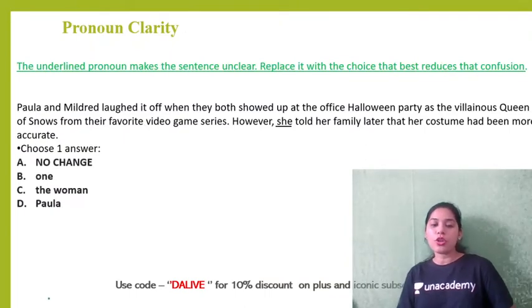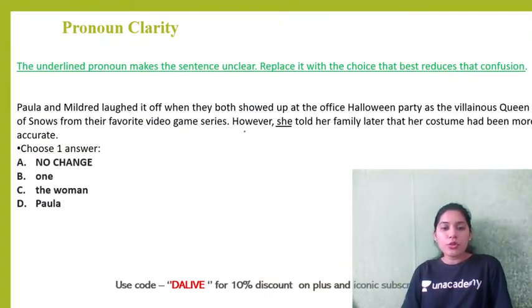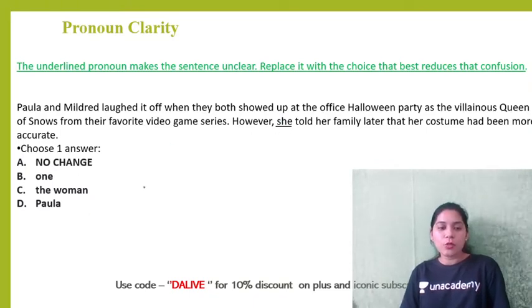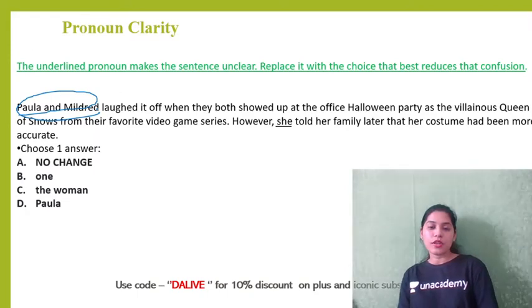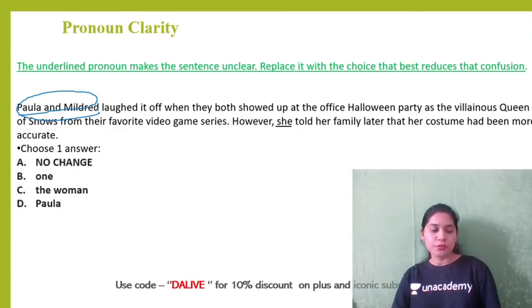It will all depend on the context, of course. Now, the underlined portion will be unclear or maybe incorrect. You have to choose the correct option to correct it. So, read it carefully. There are two people, Paula and Mildred. So, what will be correct? Read the sentence carefully. I'll show you the answer after 5 or 10 seconds. Long question, long sentence to read. So, I'll give you some more time.